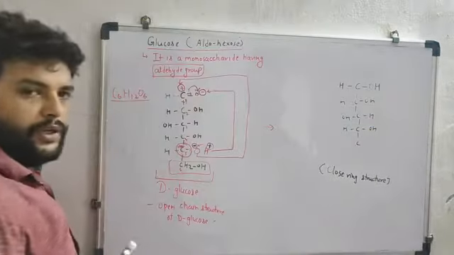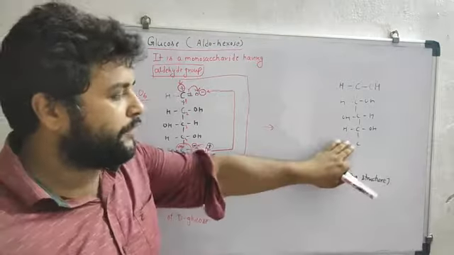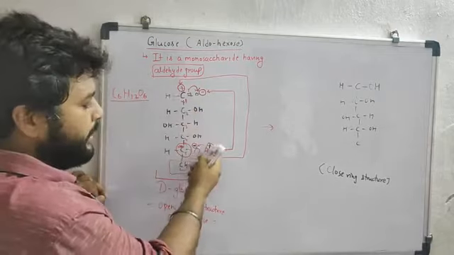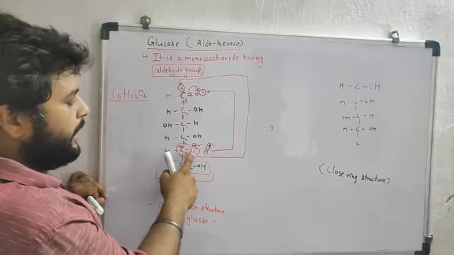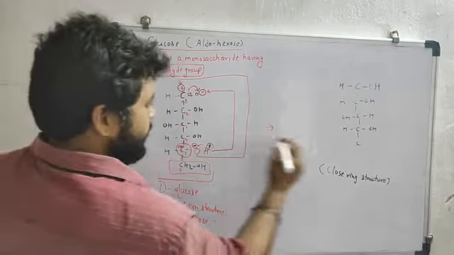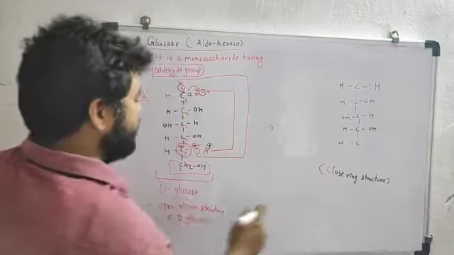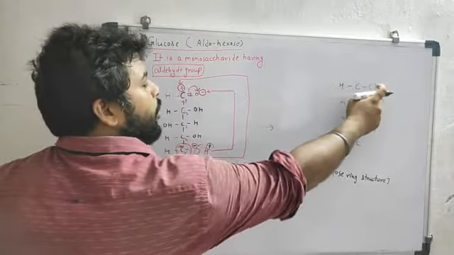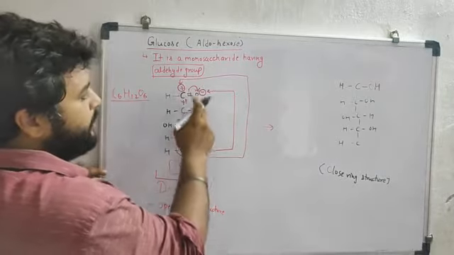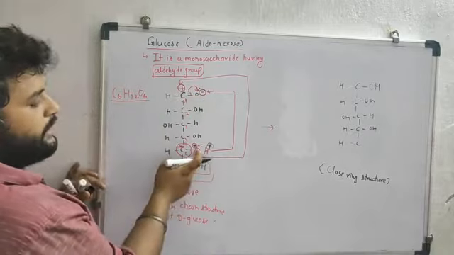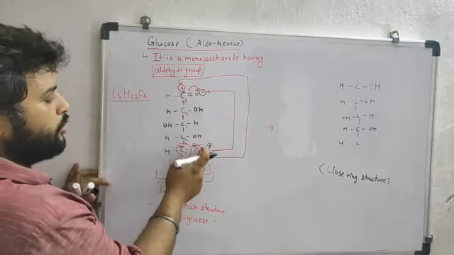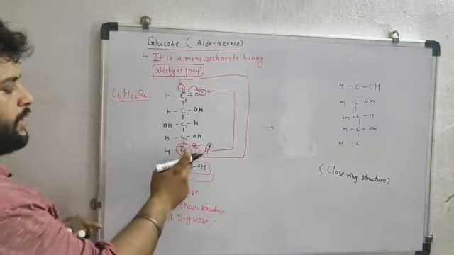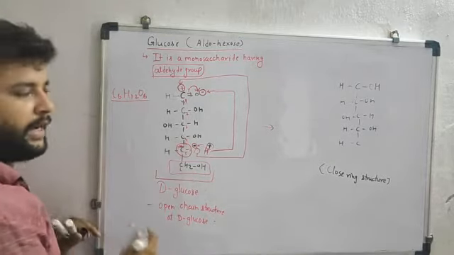But whenever you reach the fifth carbon, H has gone. There is no H. Only the oxygen atom is present. Here hydrogen is present. Here only H has already gone to the O. This H combines with O. This H moves to O, so an OH bond is formed. Now here only oxygen is present, so this oxygen will combine with carbon.